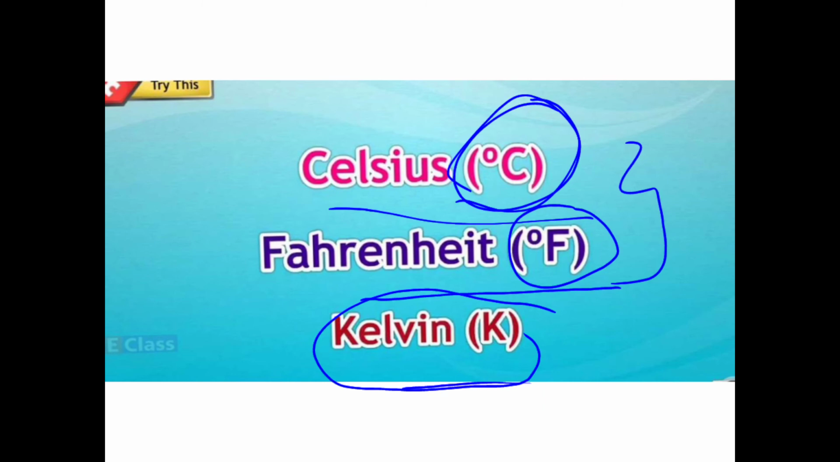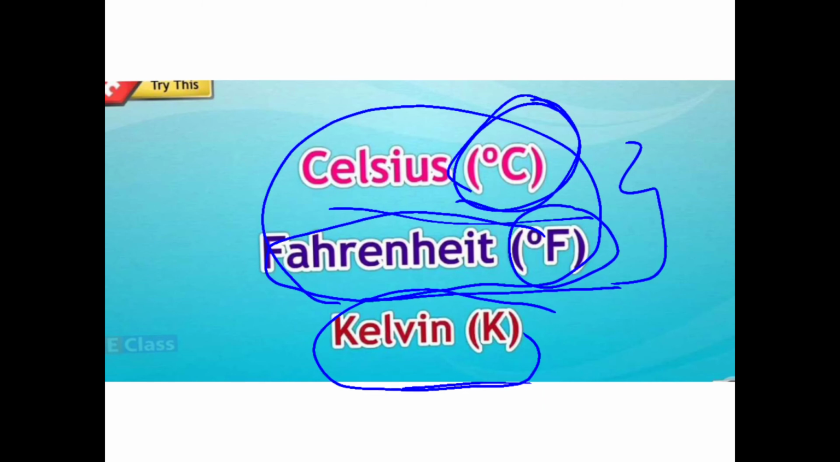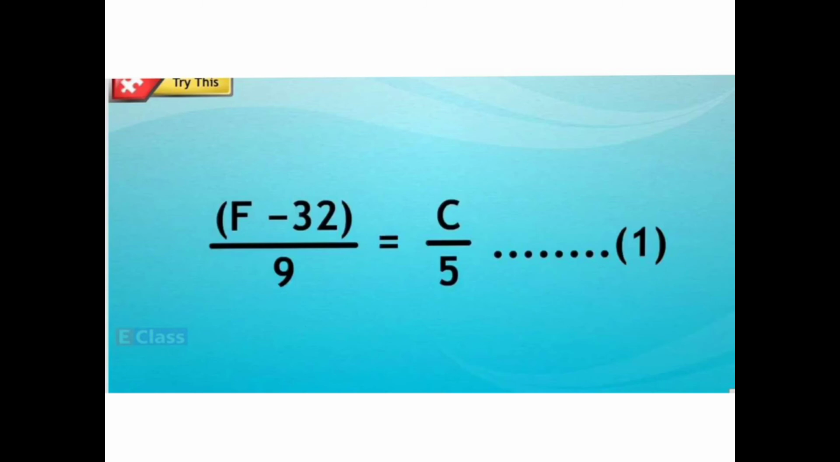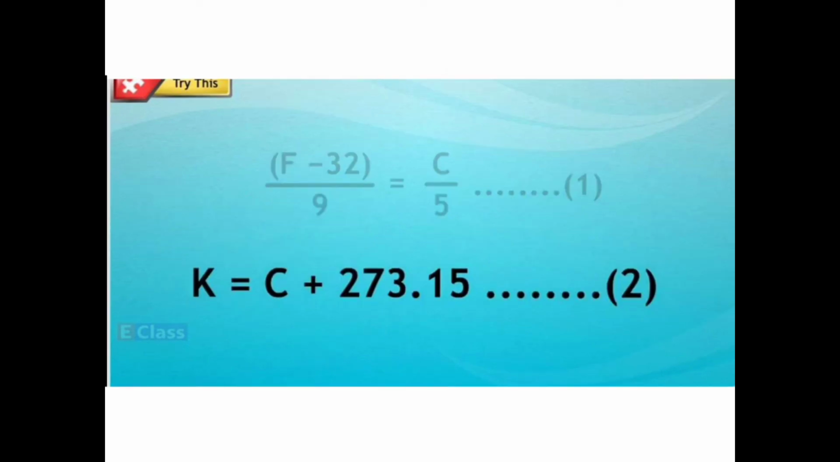So one should know what is the relationship between Celsius and Fahrenheit. The relationship is (F minus 32) upon 9 is equal to C upon 5. I repeat, (F minus 32) upon 9 is equal to C upon 5. And K is equal to C plus 273.15.